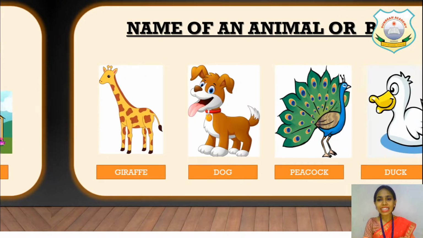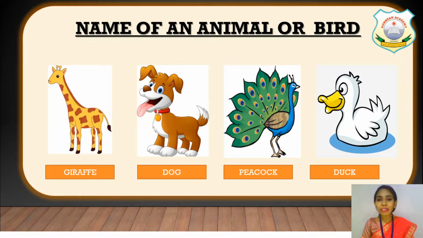Now let's take the example of animals or birds. So here you can see a creature which is very tall. So this creature is called as giraffe. So giraffe is an animal. Dog, the creature which barks. Who can bark is called as dog. So dog is an animal.